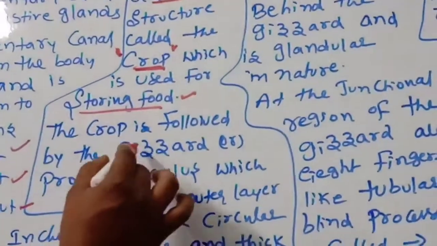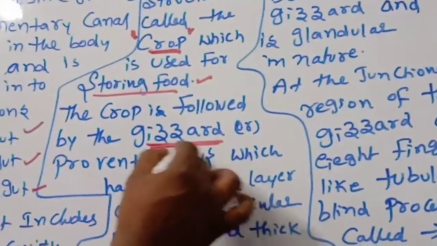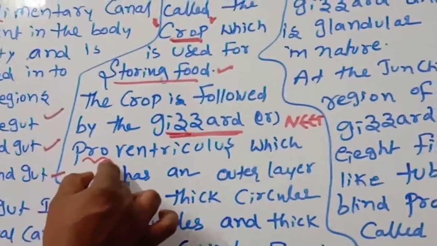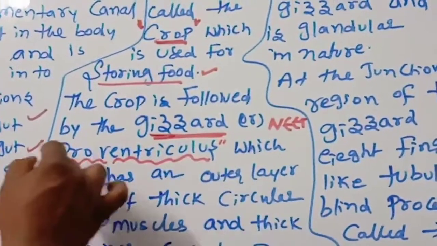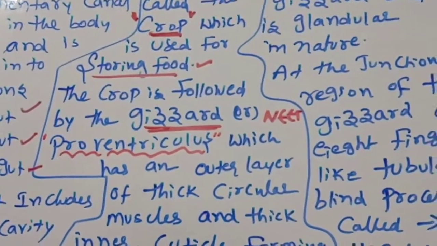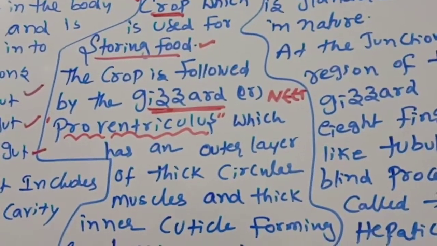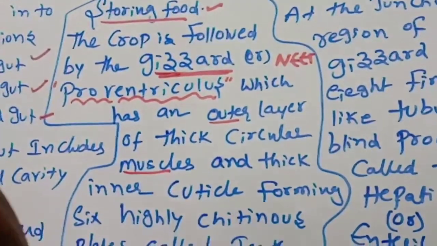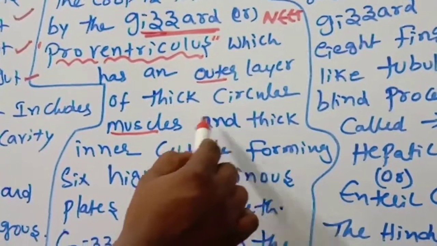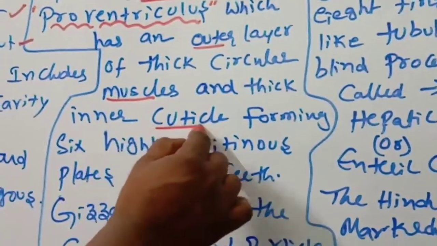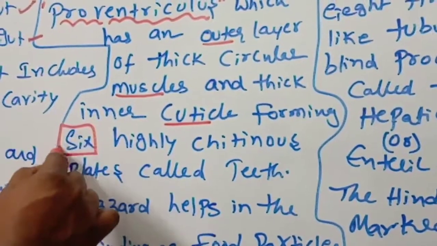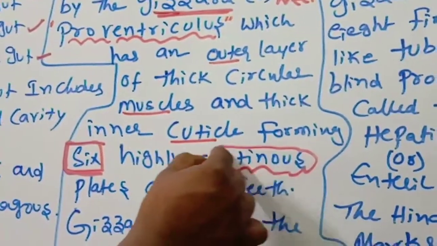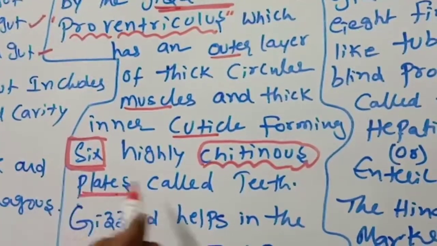The crop is followed by the gizzard, which is very important. The gizzard is also called the proventriculus, which has an outer layer of thick circular muscles and a thick inner cuticle forming six highly chitinous, very strong plates called teeth.